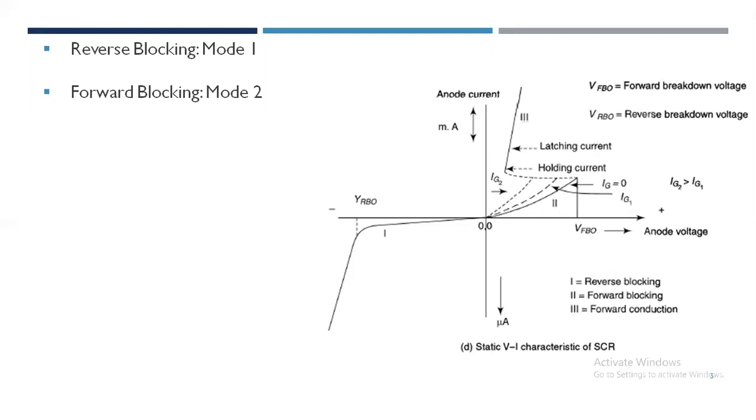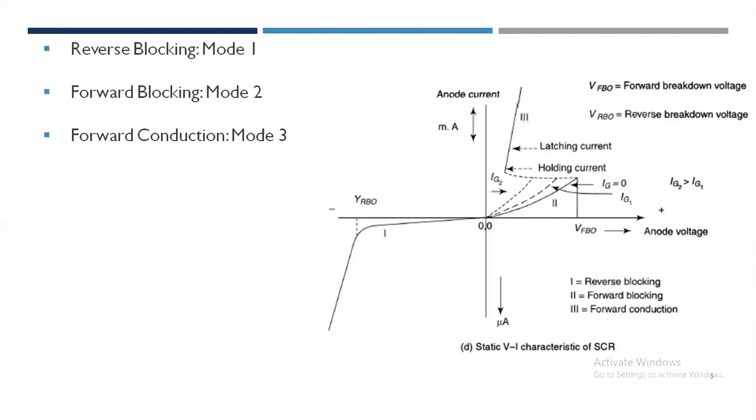Application of small positive gate current causes a slight increase of forward leakage current. If a large gate current is given, then the SCR comes to on state. Third mode is nothing but forward conduction.